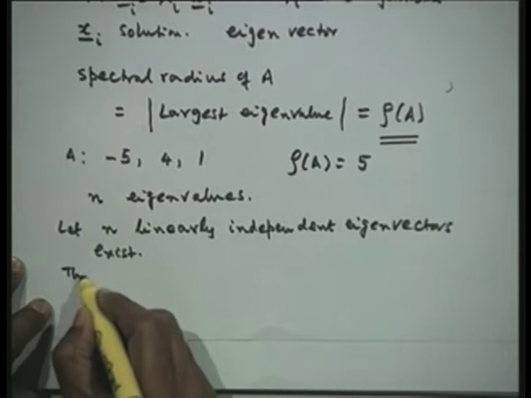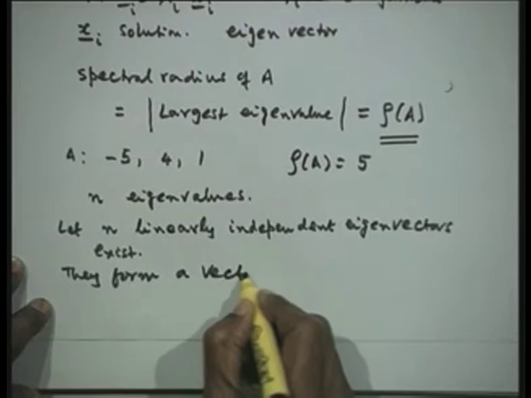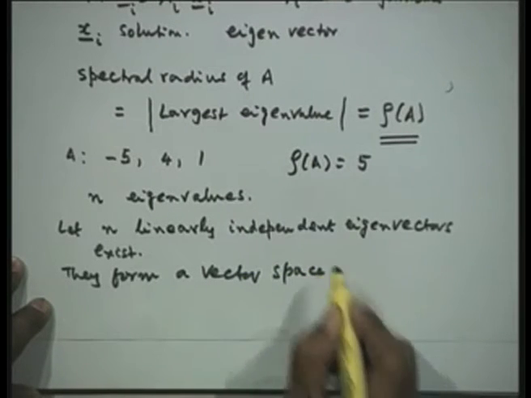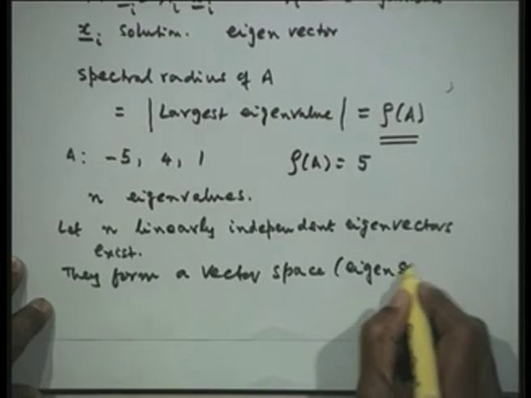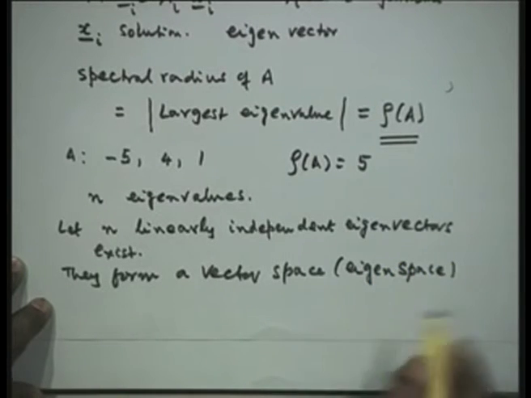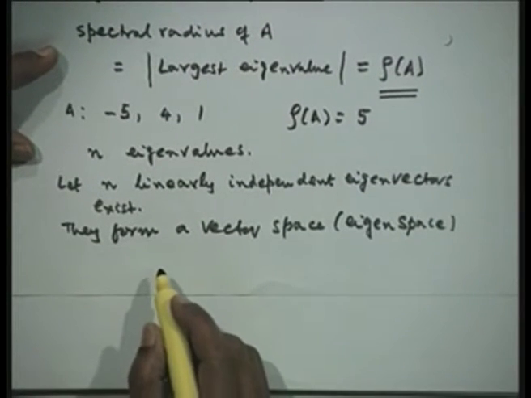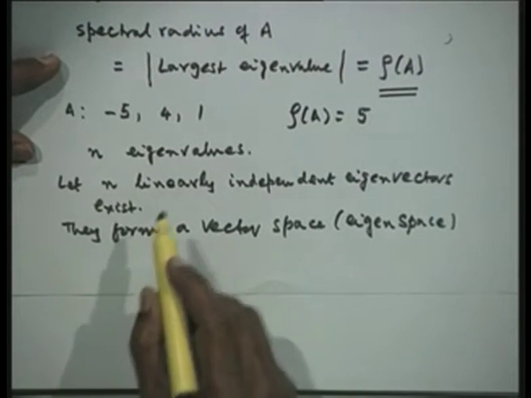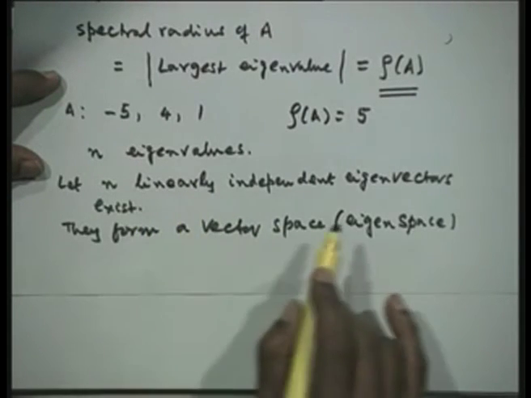Therefore, they form a vector space which we call the eigenspace. In this case, A has got a complete system of eigenvectors.